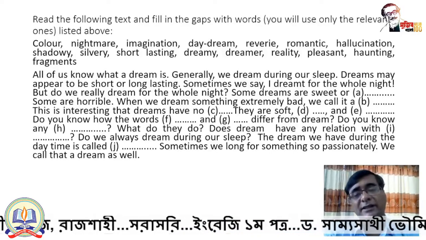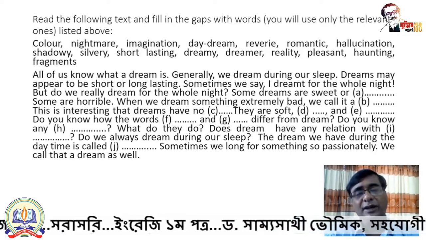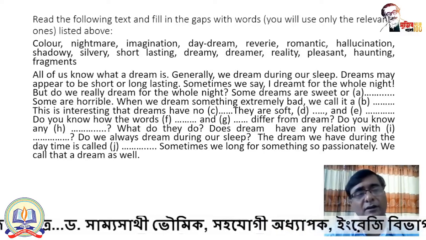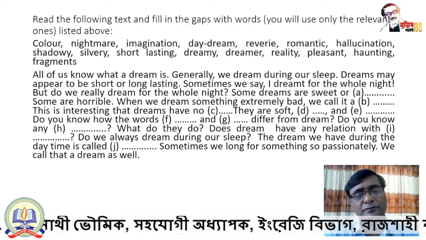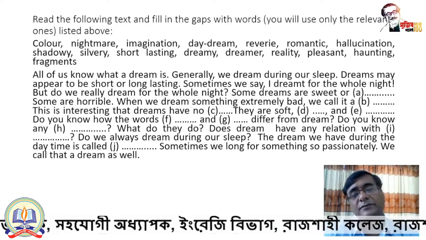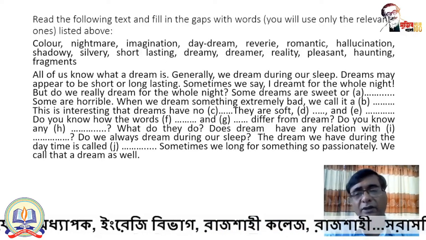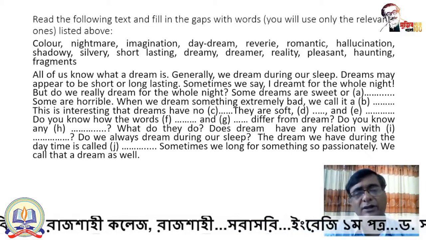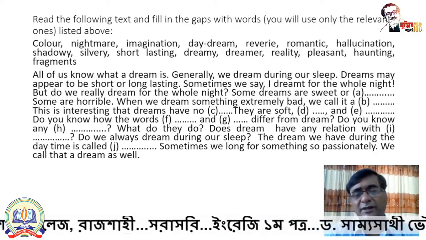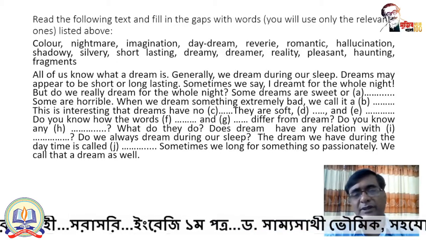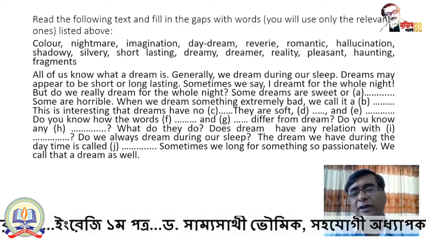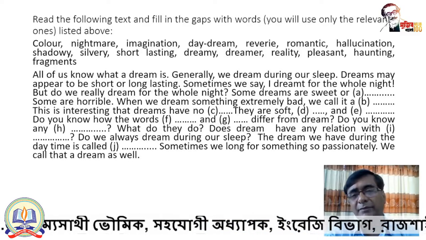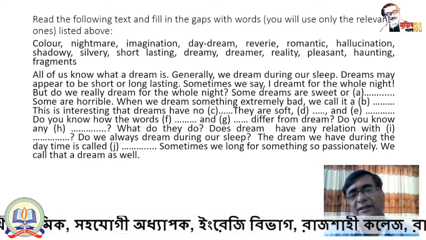Now let's read the passage first, and then we will try to insert the necessary words from the list that has been given above. All of us know what a dream is. Generally, we dream during our sleep. So the meaning of the first sentence is all of us know what a dream is. So very simple sentence, that everybody knows what a dream is. Generally or usually we dream during our sleep. That is also a very simple sentence. There is nothing difficult in this sentence.